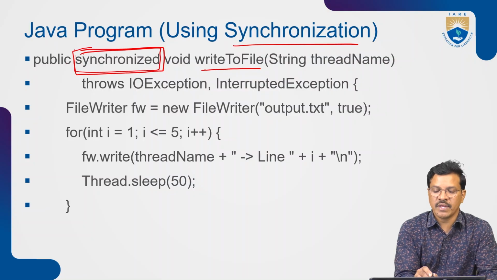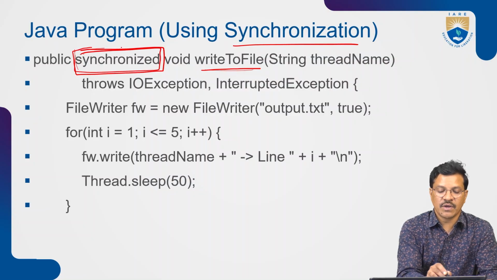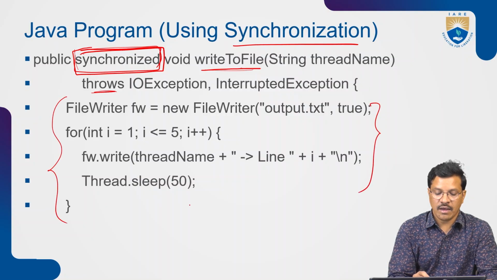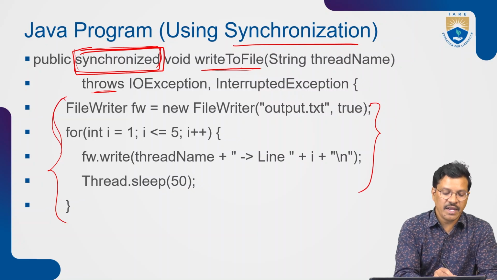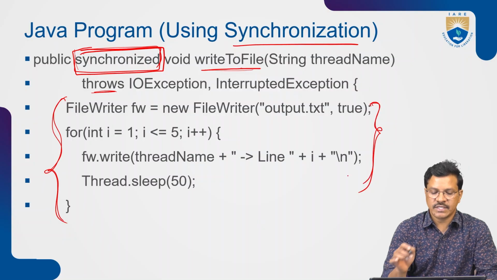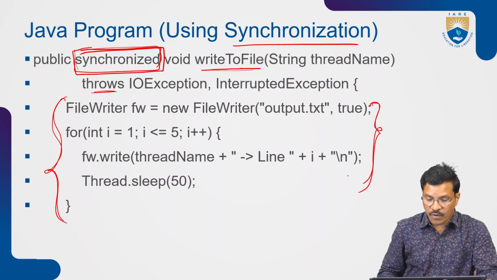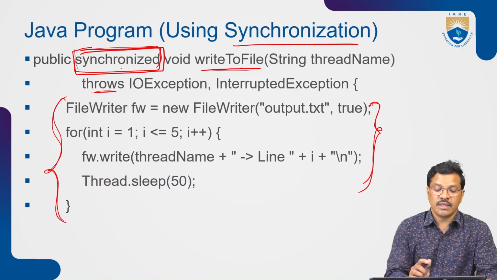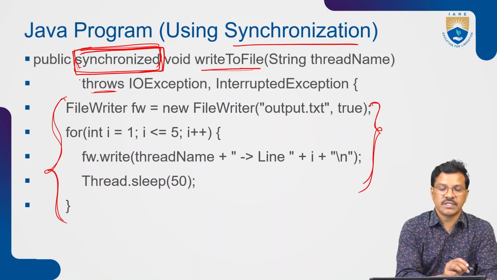So before the method, we use synchronized void writeToFile. Inside writeToFile, we also use the throws keyword. In this case, we create a file, and using the for loop, we execute the printing of the thread output in writeToFile. That writeToFile I am calling in the run method. So the special thing here is the keyword synchronized.